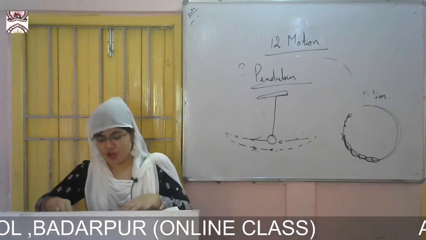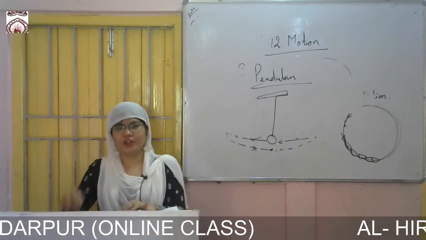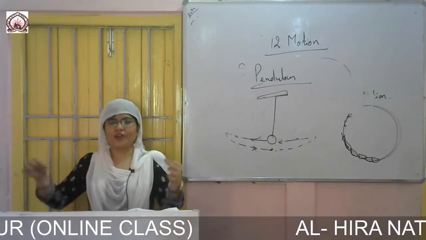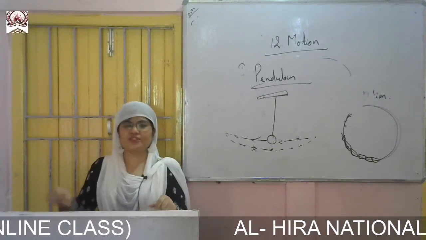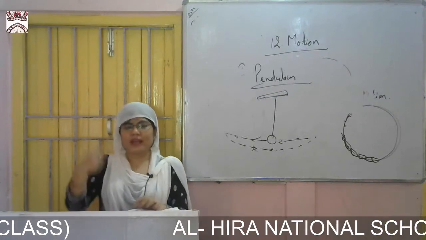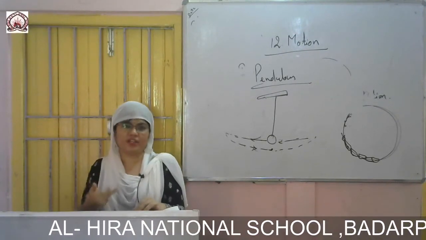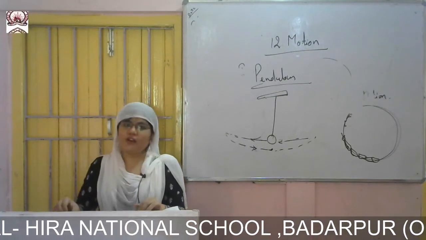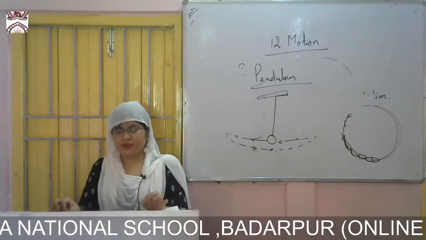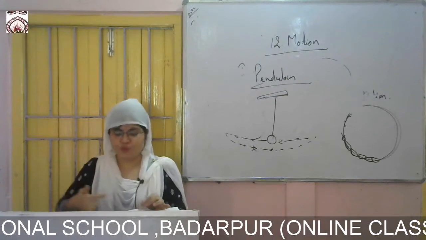When you pluck a string of a guitar or sitar, you have long thin strings which make a sound. When you pluck it, what happens at that time? It moves to and fro, it gets vibrated. So that is also an oscillation. Within a time period it moves.